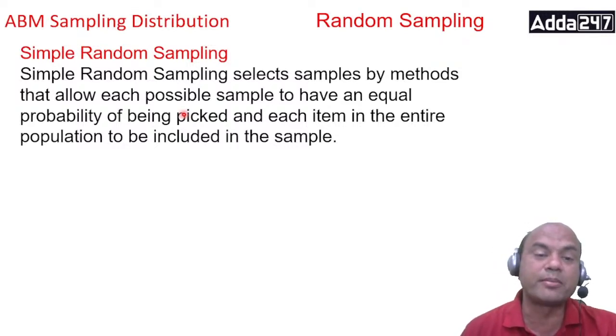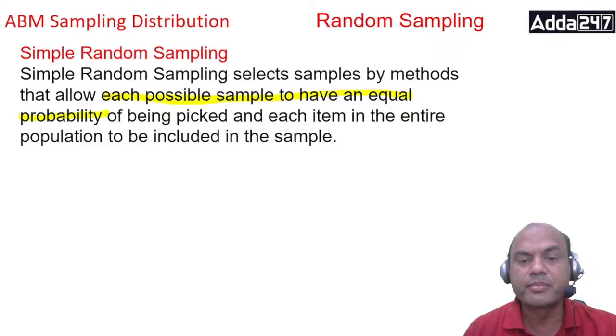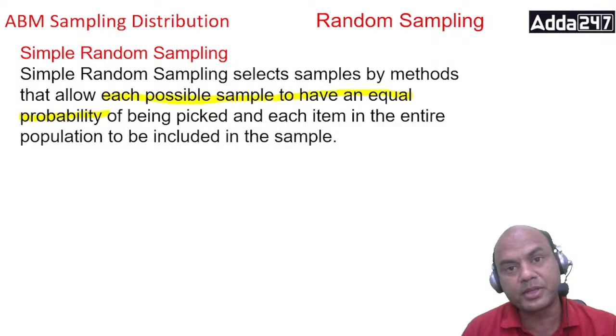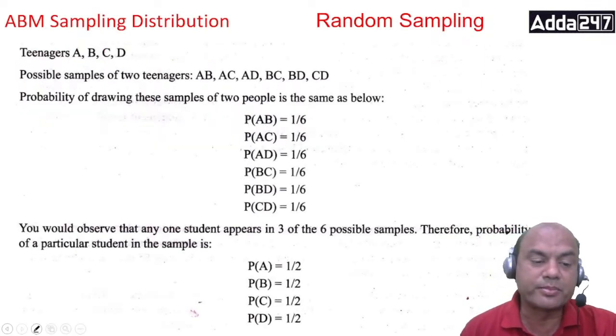Each possible sample will have an equal chance. Very important part over here. I'll mark this. Each possible sample has an equal probability of being picked, and each item in the entire population can be included in the sample. Correct? Now let's look at this for simple random sampling.